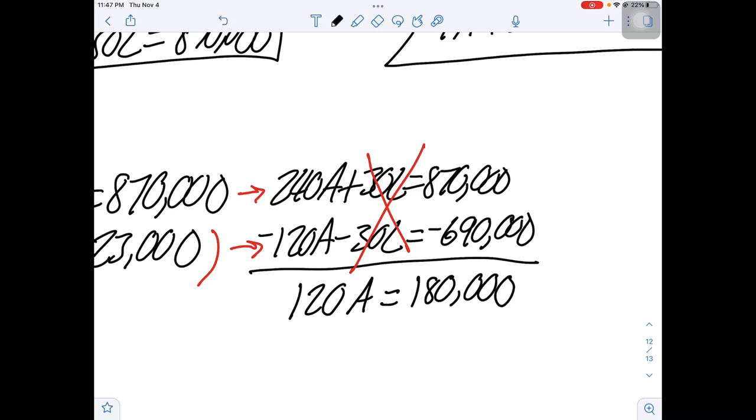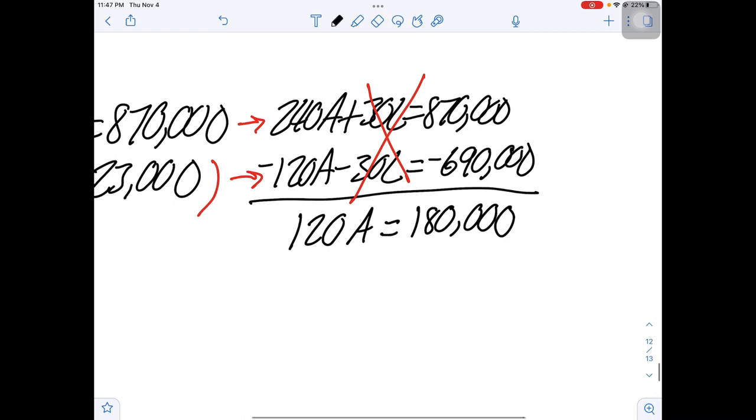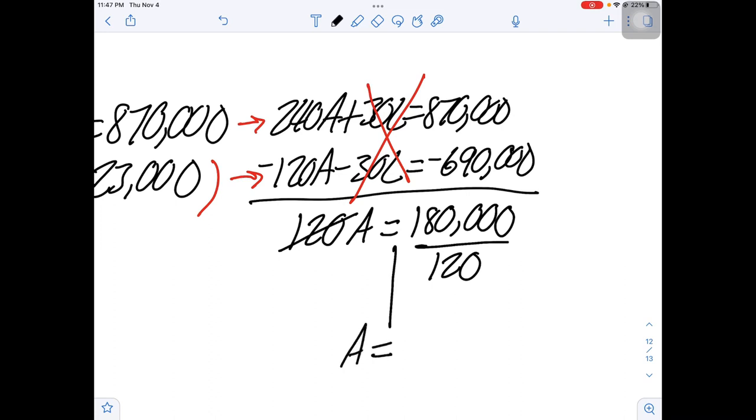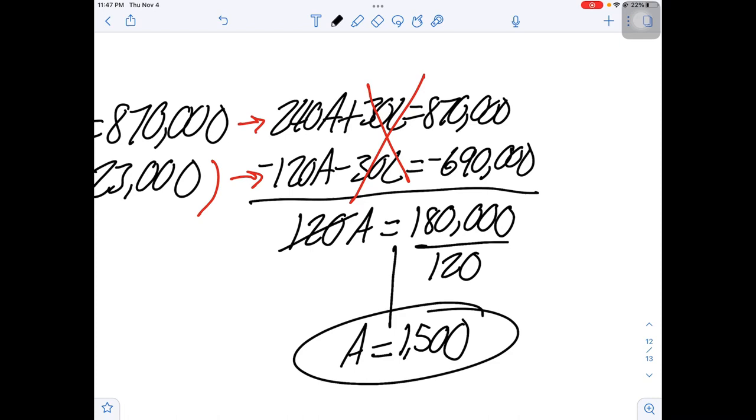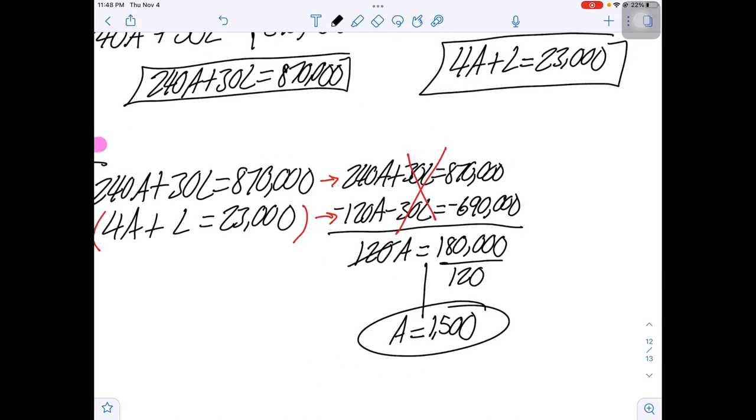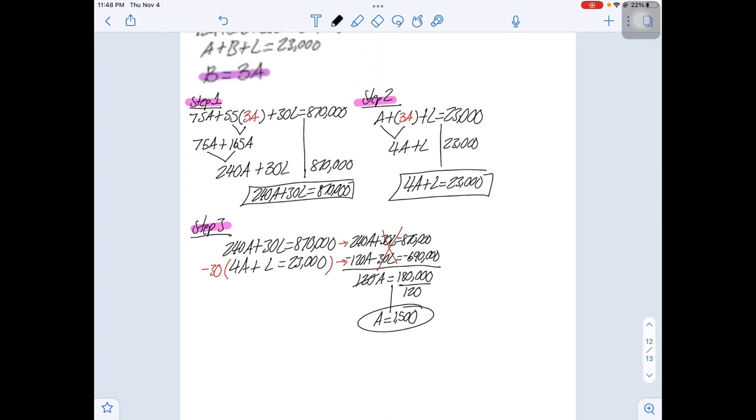And to solve for A here, we're going to divide by 120. And we're going to get A is equal to 180,000 divided by 120 is equal to 1,500. Look at that. So that's how many seats are in section A. 1,500 seats are in section A.